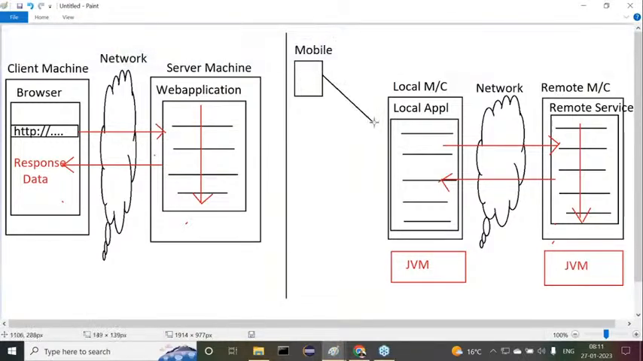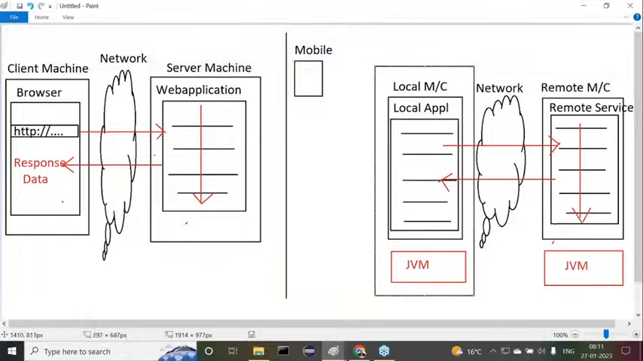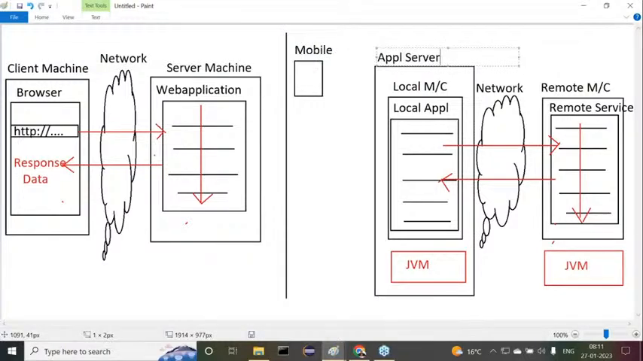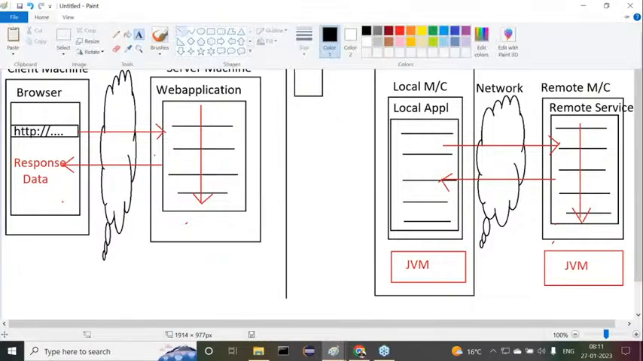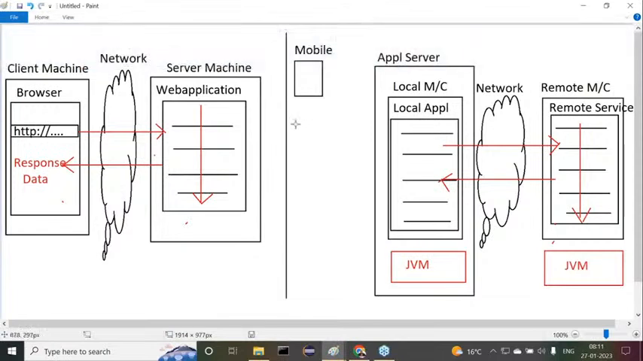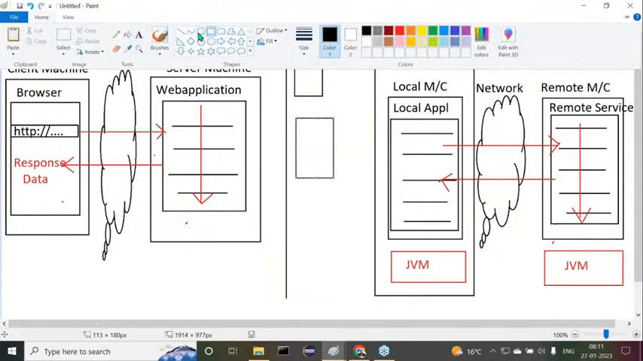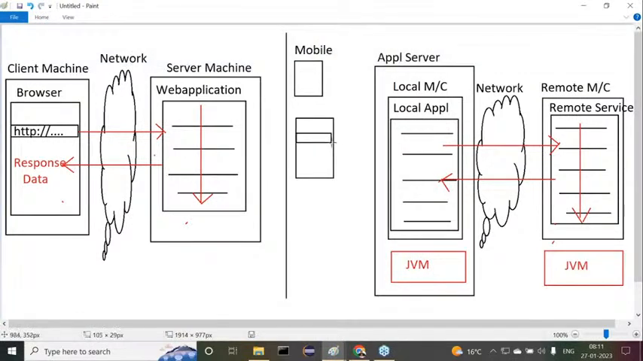Before that, I'm telling you, observe carefully. I want to take this entire local application in a server. I may use an application server, maybe Tomcat or whatever it may be, some application server. So here we may have a mobile client, or maybe here we may have a browser. The browser is acting as another client, a web client. We can understand this clearly. This is a mobile client, and this is a web client.